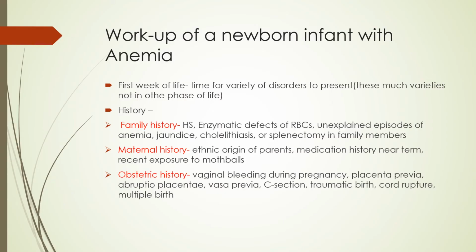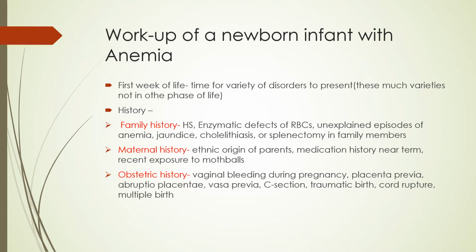So how do we work up a newborn who is anemic? In the first week of life, the list of disorders causing anemia is the longest compared to other phases of life. As in the diagnosis of other conditions, here also the history remains the most important part. If we take the family history of the child, you may find that other members in the family are suffering from a blood disorder, that is hereditary spherocytosis.